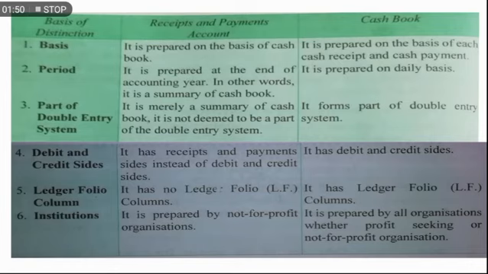The receipts and payments account does not have a ledger folio column, but the cash book has one because we have to post from the cash book to the cash ledger. Next, institutions. The receipts and payments account is only prepared by not-for-profit organizations, but the cash book is prepared by all organizations, whether profit seeking or not. Clear?